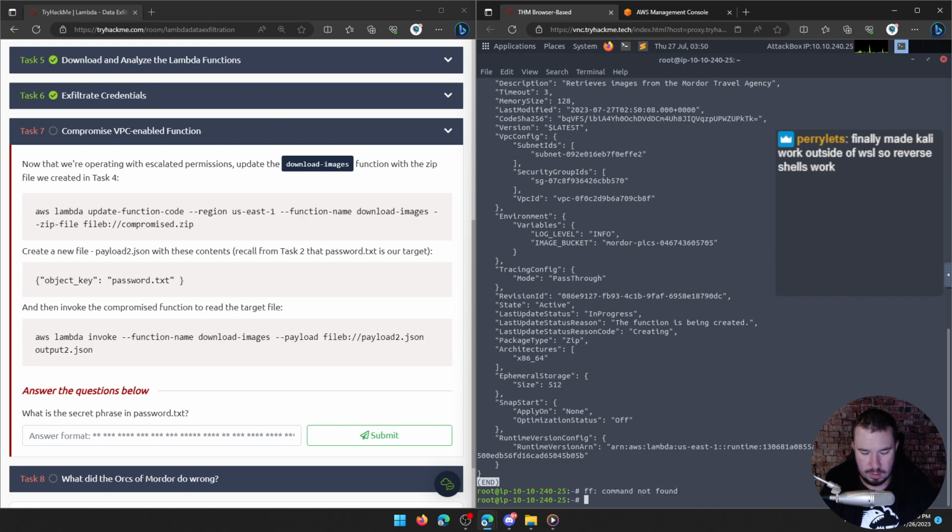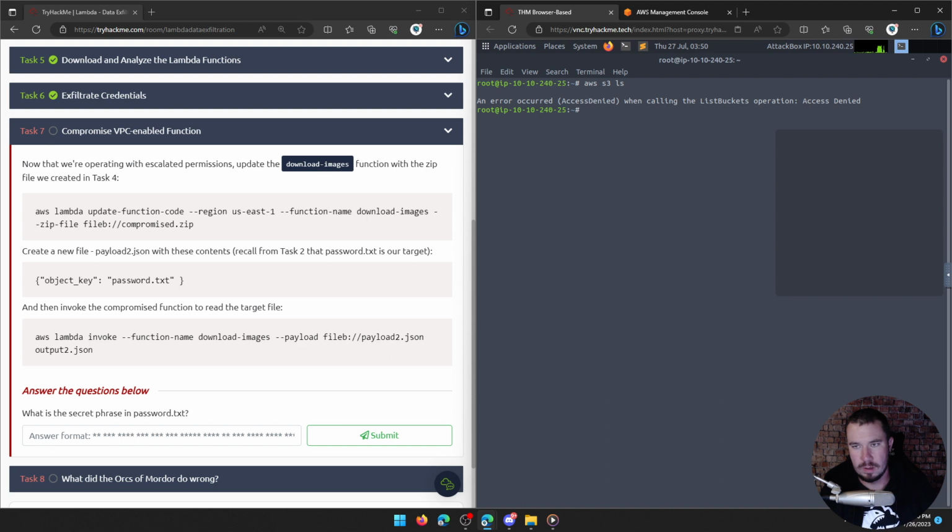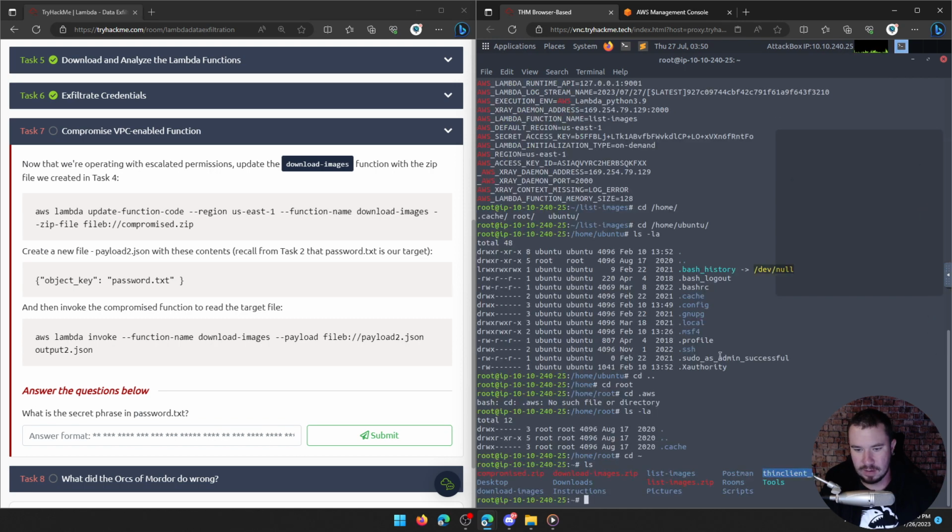And now my terminal broke because it always does with AWS for some reason. And it says create a new file, payload2.json with these contents. Recall from task 2 that password.txt is our target. So I'll just show you guys that, s3 ls. Oh, I'd actually have to do that from the other one, just so we can remember kind of our target here.